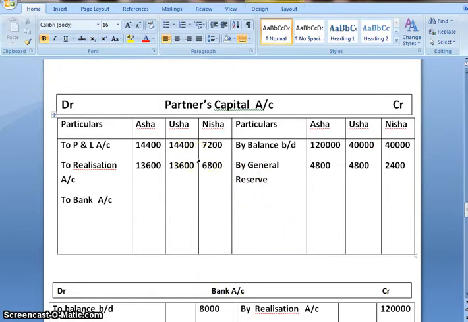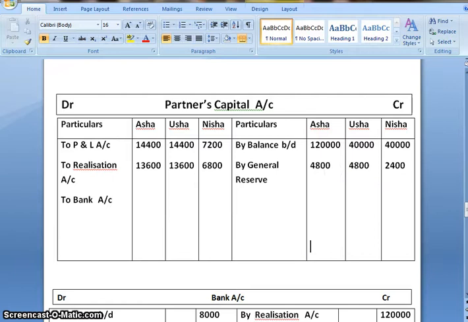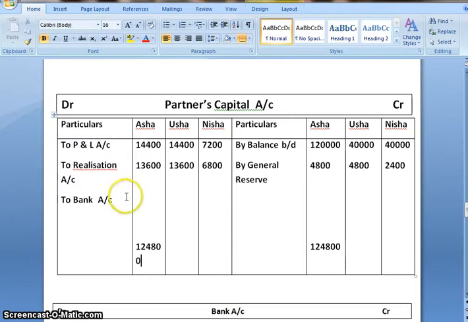Now we'll close partners capital account. Credit side is more. On adding 1,20,000 plus 4,800, we'll get 1,24,800. And when we subtract 14,400 and 13,600 from that, the balance would be 96,800.